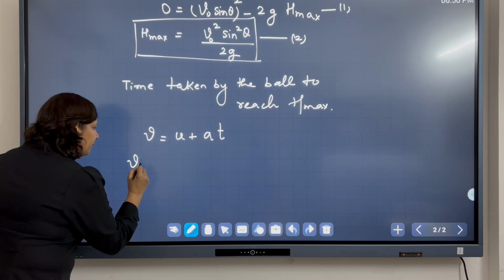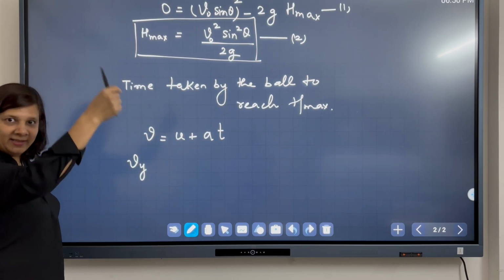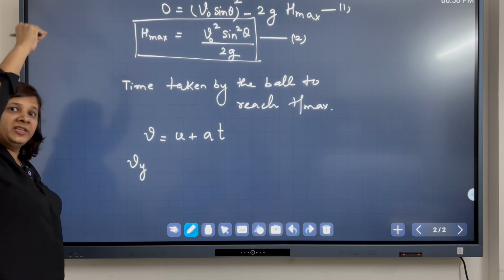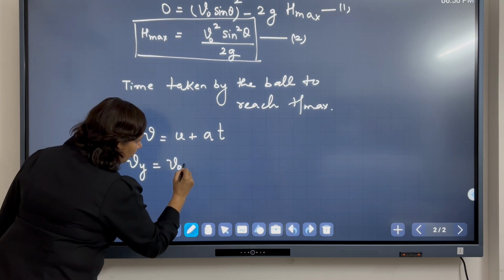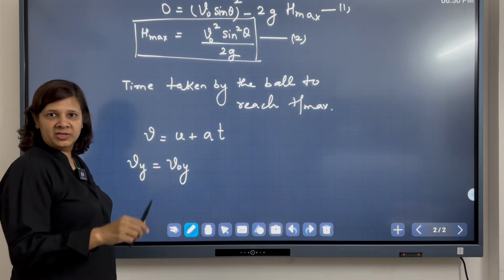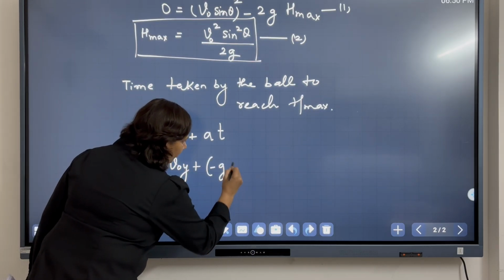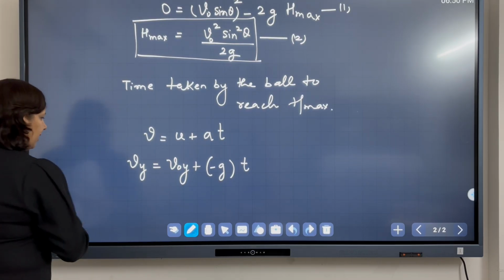Again, Vy in the vertical direction, right? At the highest point, I am calculating the amount of time taken by the ball to reach the maximum height. Okay. And this is V naught y. What is a again, now in the vertical direction? Minus g. So, is this fine? Right?